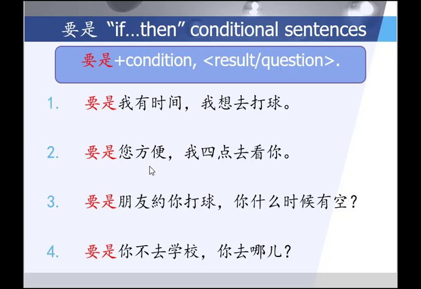要是您方便, 我4点去看你. If it's convenient for you, I'll go see you at 4 o'clock. 要是朋友约你打球, 你什么时候有空? If your friend invites you to play ball, when do you have time? 要是你不去学校, 你去哪儿? If you don't go to school, where will you go?